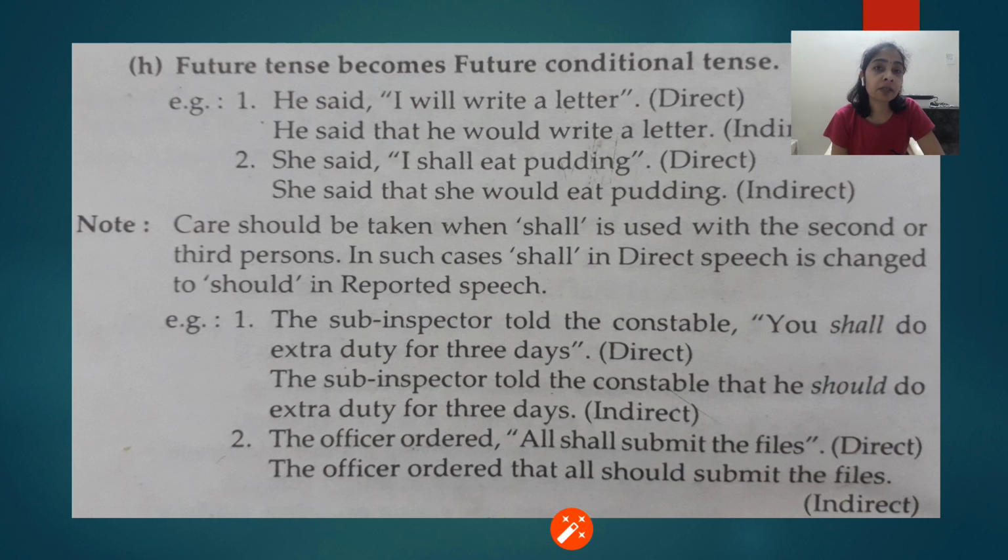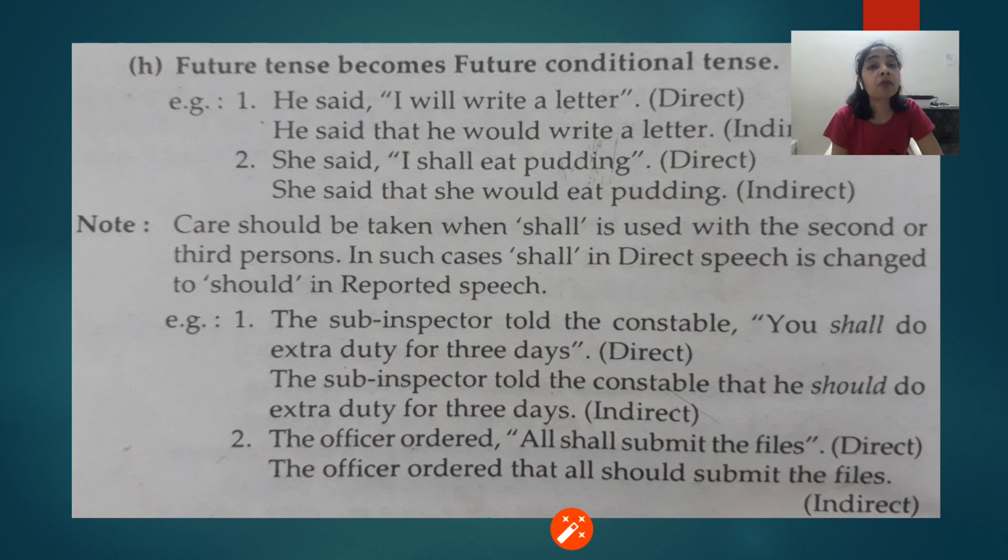Now what is the case in future tenses? Future tense becomes future conditional tense. He said, "I will write a letter," so this will change into would. He said that he would write a letter. She said, "I shall eat pudding." This shall will also change into would. She said that she would eat pudding.